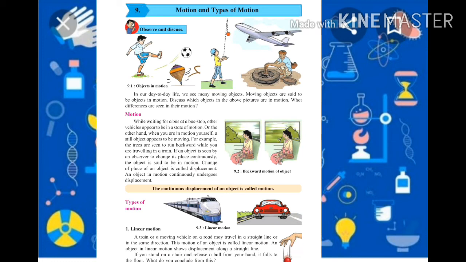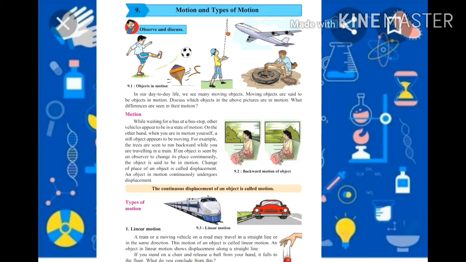So see again one example. Here that lady is sitting on a chair or on a desk. Now you also observe that while you are waiting for a bus or a train at a station or bus stop, as you are standing or sitting, other vehicles appear to be in motion.